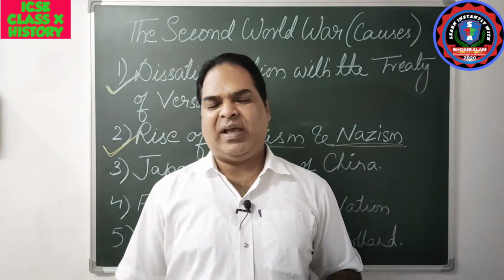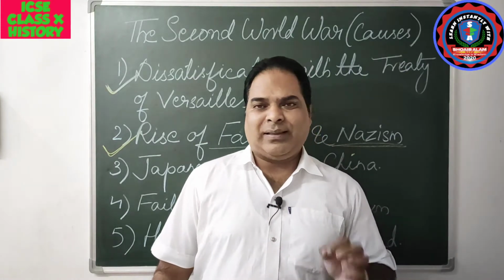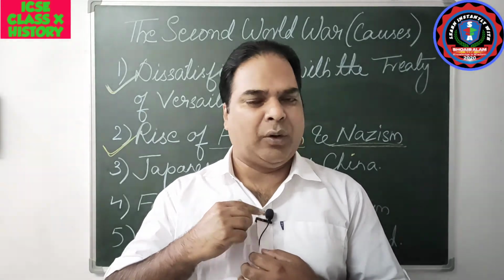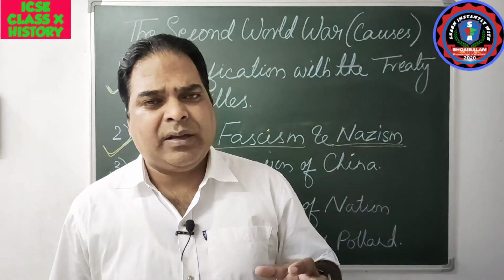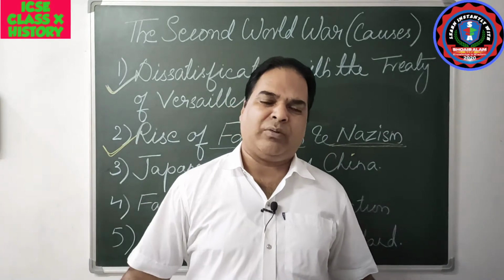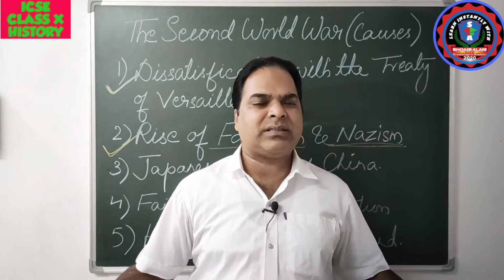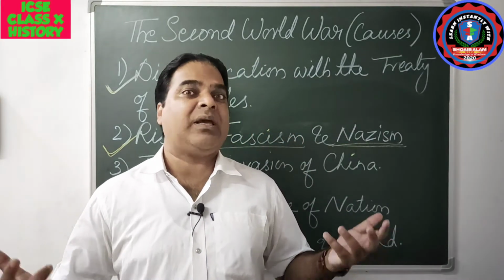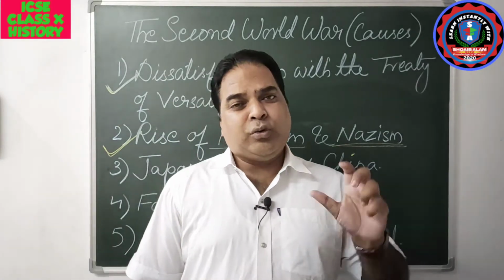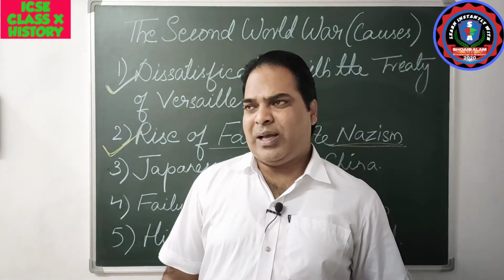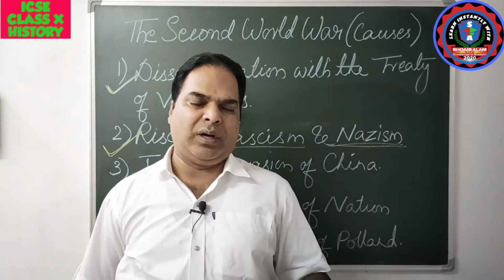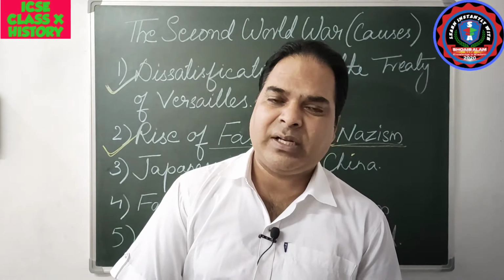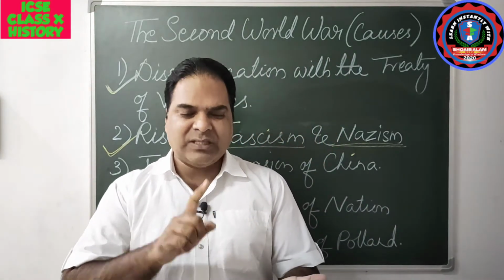Why was it invaded? In 1929, there was a Great Depression in America. So the American economy was completely ruined, completely brought down. Okay, there was a great crash in America in the year 1929. So due to the American Great Depression in 1929, most of the countries of the world were affected. Germany was also affected, Britain also was affected, France also was affected, and Japan also was affected.